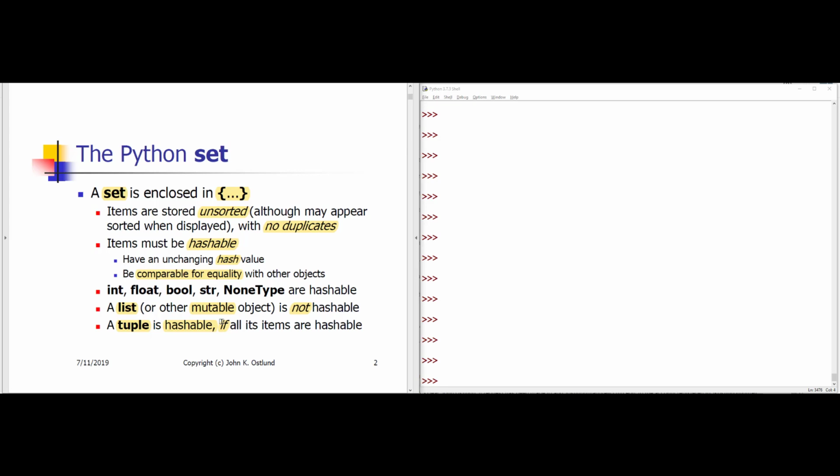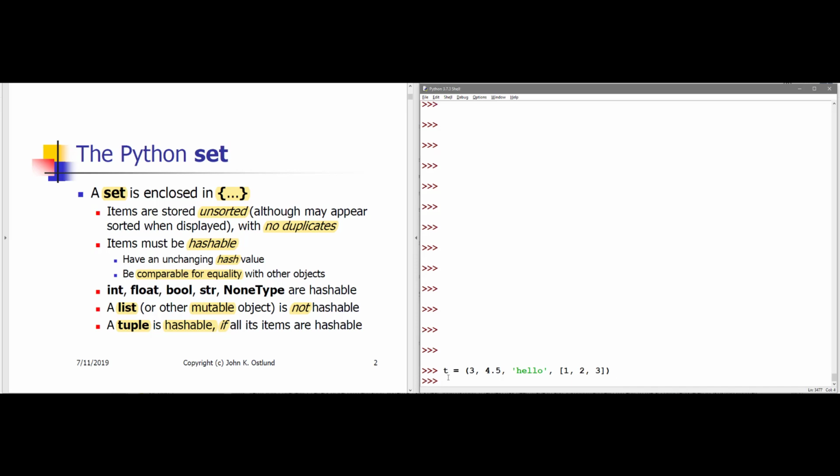Now this probably seems like it shouldn't work. A tuple we have claimed is immutable. Let's take a look at this particular example. If I say t gets parenthesis 3, 4.5, hello, and then a list 1, 2, 3, I have created a tuple.